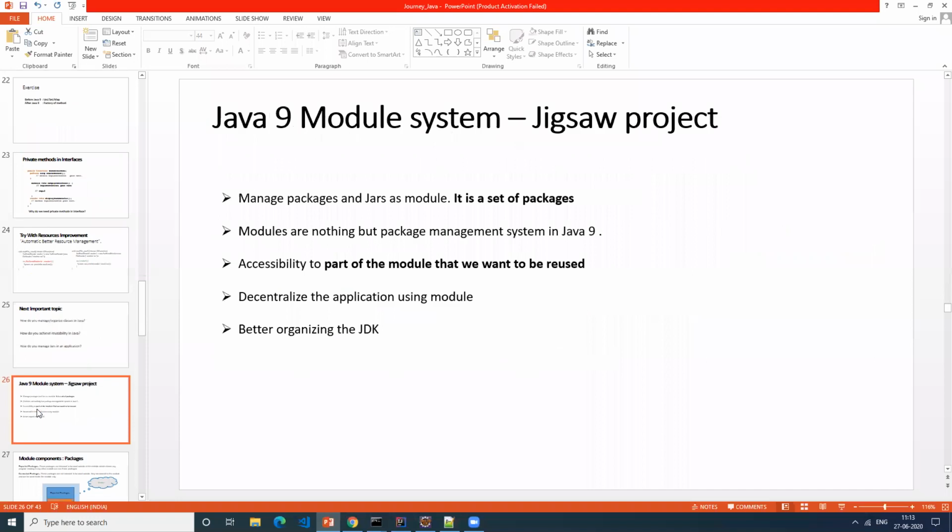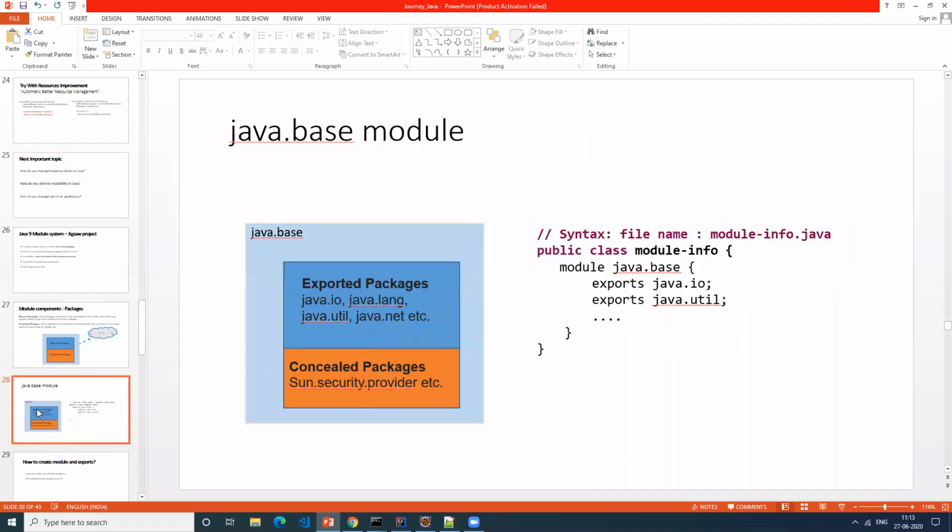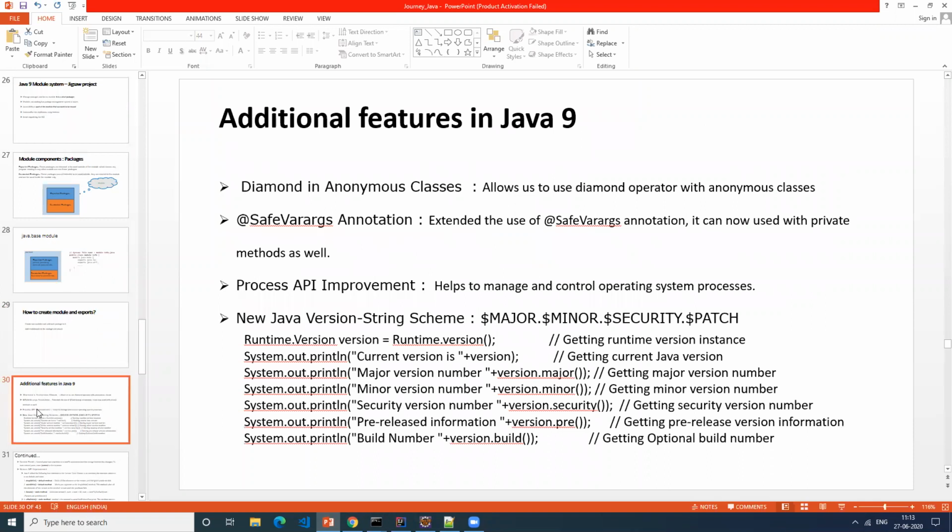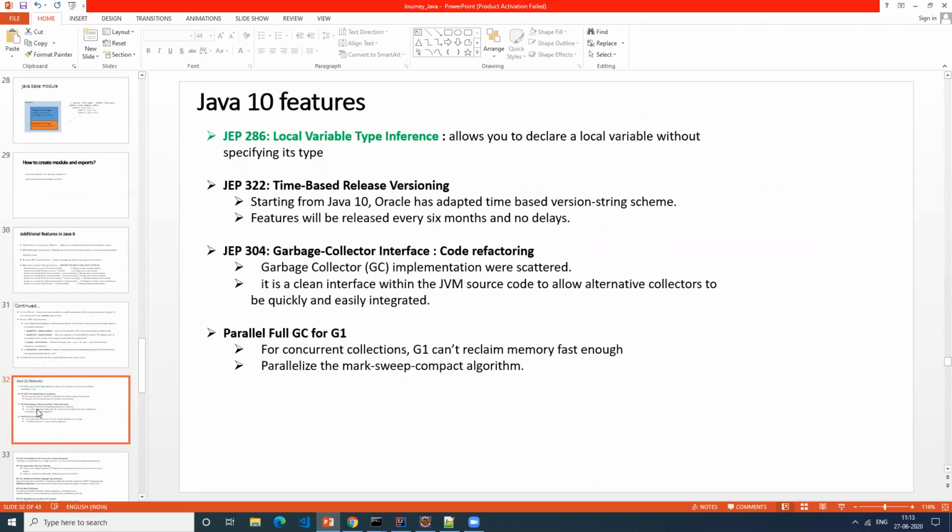These are all Java 9 features. I have the videos already uploaded to YouTube. You can just watch to know more about Java 8, 9, and 10 features.